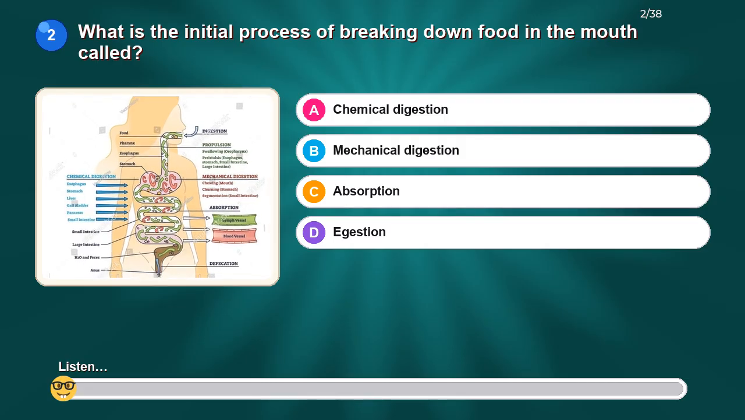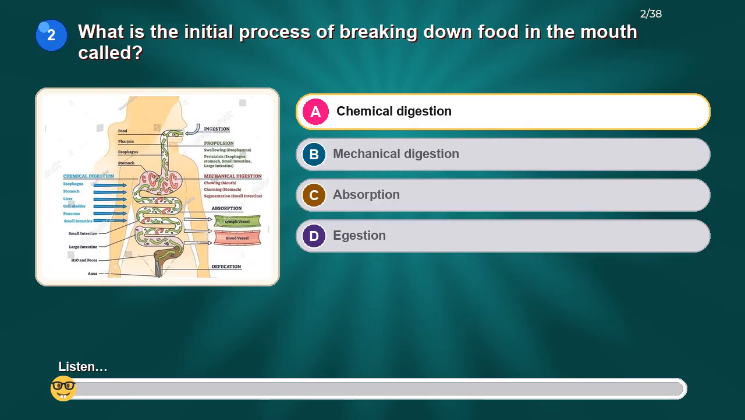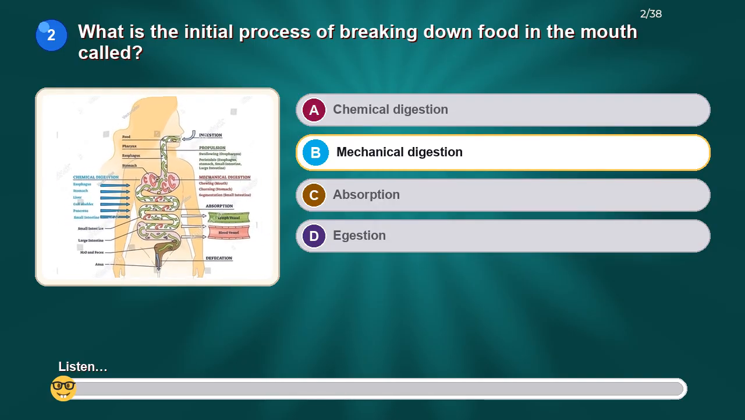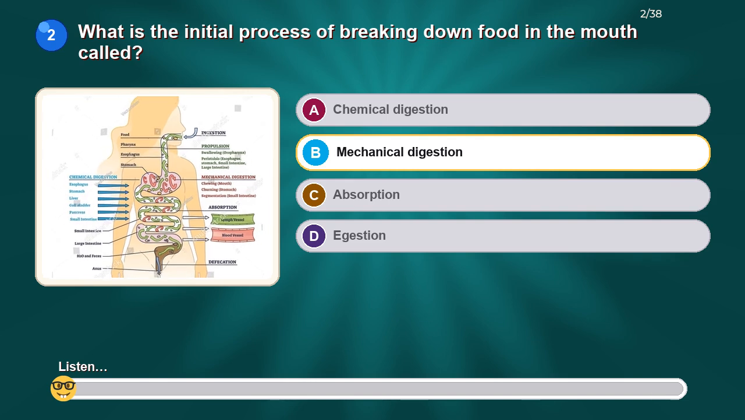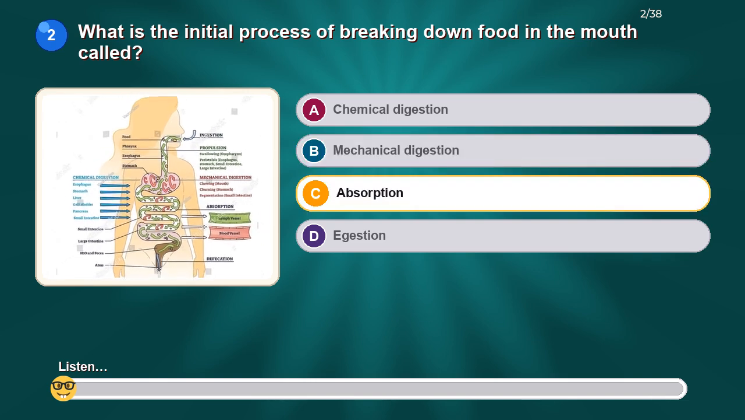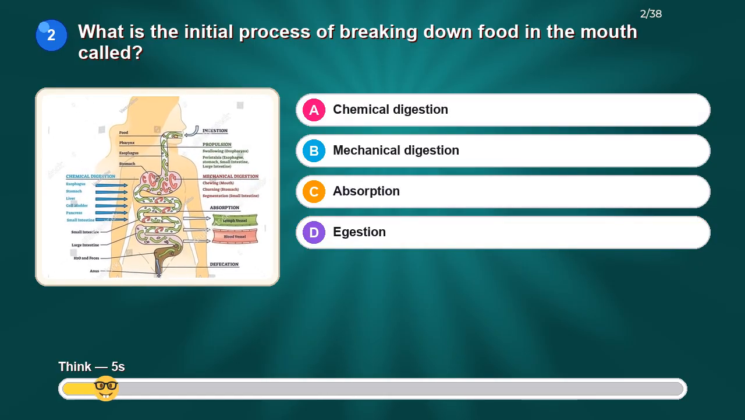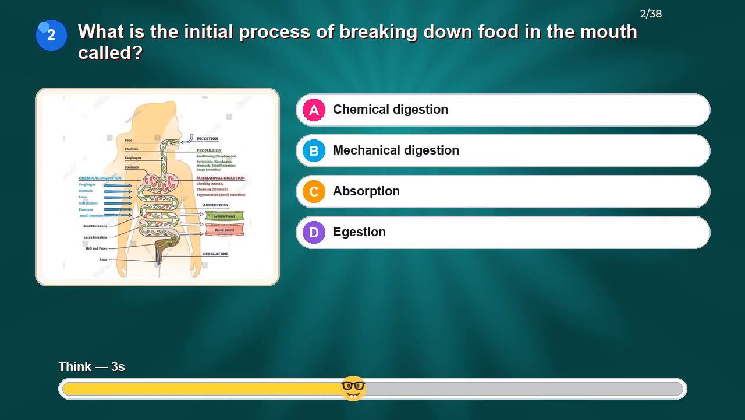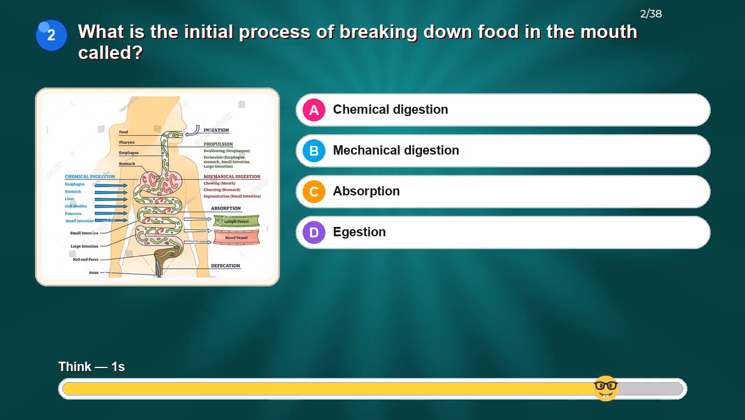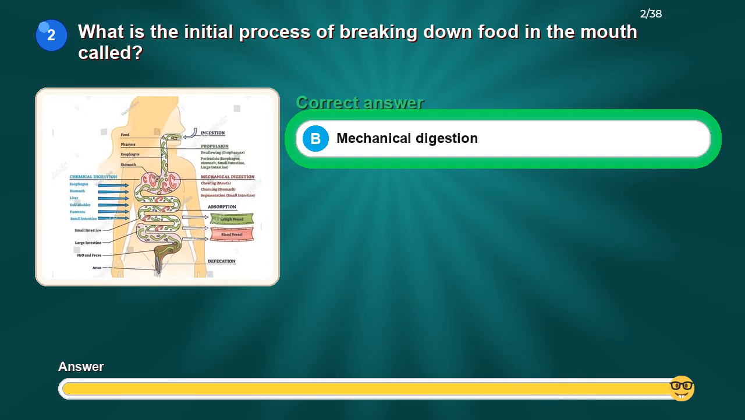What is the initial process of breaking down food in the mouth called? Option A: chemical digestion. Option B: mechanical digestion. Option C: absorption. Option D: egestion. The correct answer is mechanical digestion.